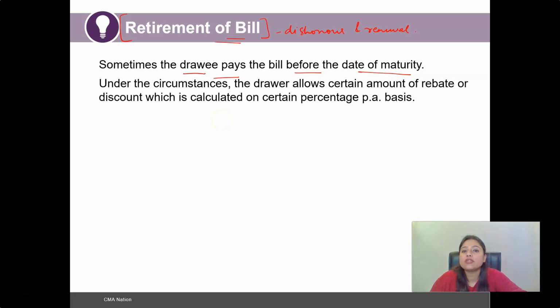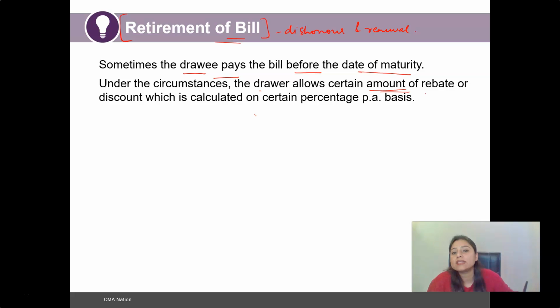The reason could be that the drawee wants to settle the bill of exchange, as they have the payment available with them. Under such circumstances, the drawer allows a certain amount of rebate. These are perks which would motivate the drawee to make the payment before the due date. In business, a certain amount of rebate or discount is always provided in terms of payment, in order to encourage the payment being settled at the earliest.